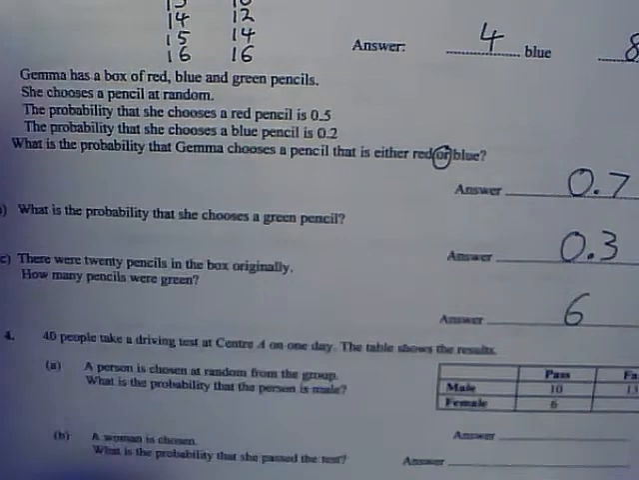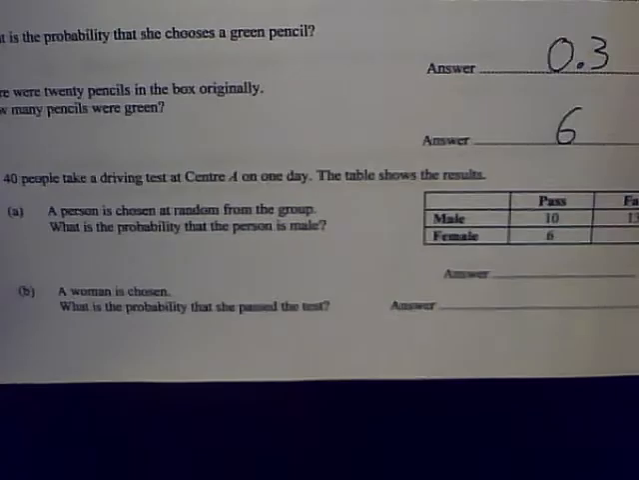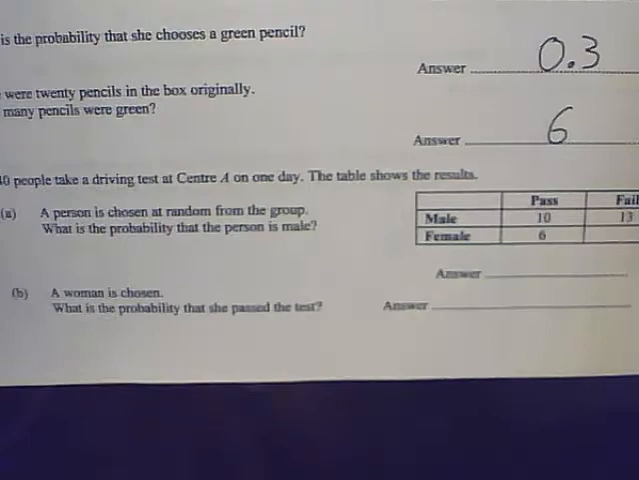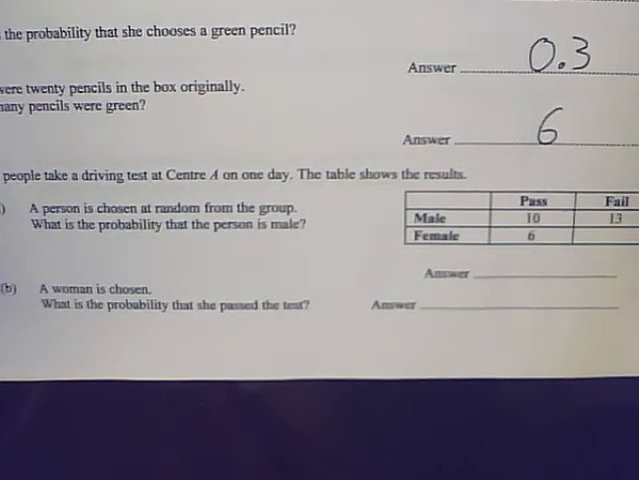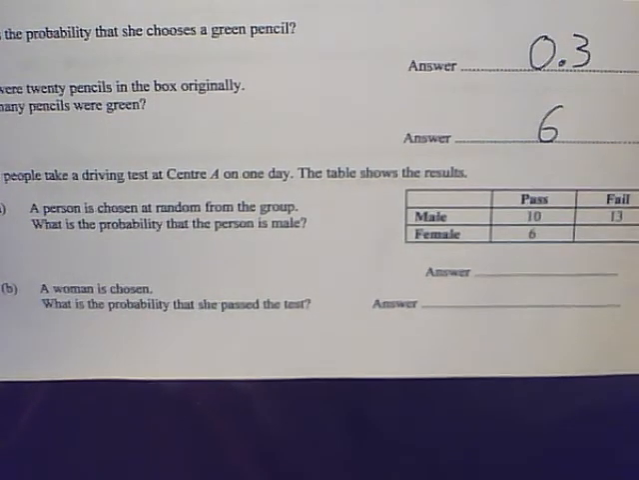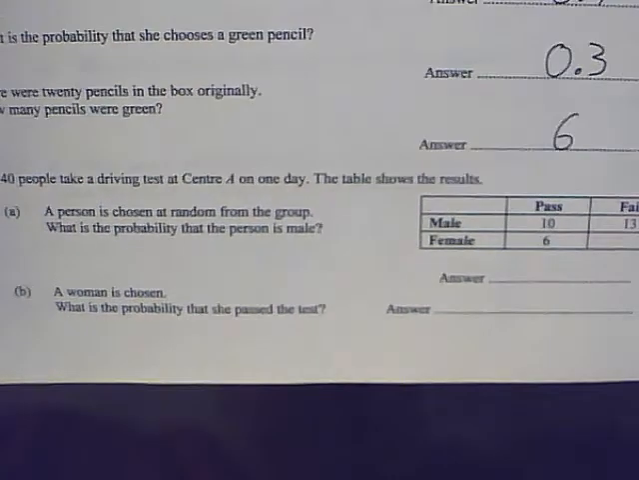Okay. Question 4. 40 people take a driving test at Centre A on one day. The table shows the results. A person is chosen at random from the group. What is the probability that the person is male? Well, firstly, I'm going to just look at this table, and I've got 40 people here. Just going to zoom out a little bit.